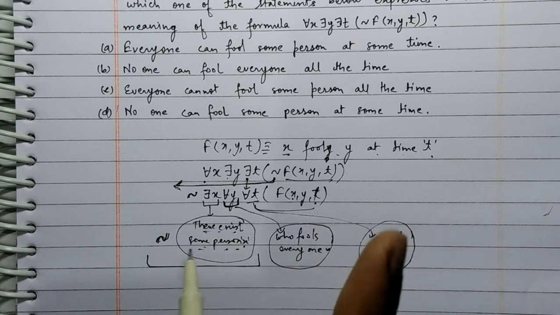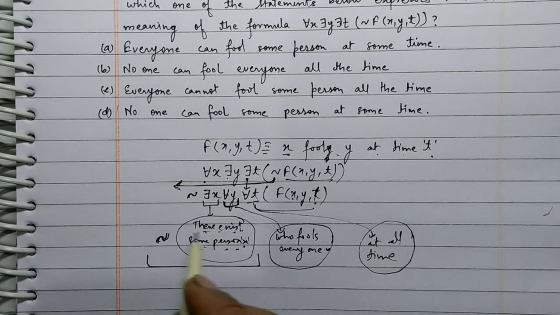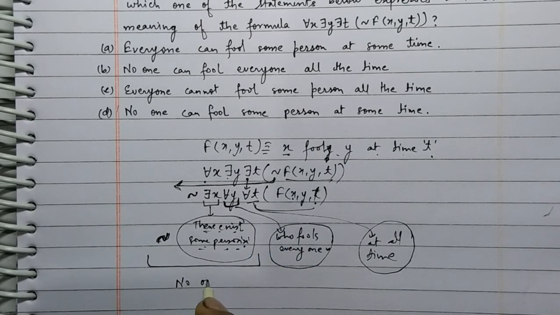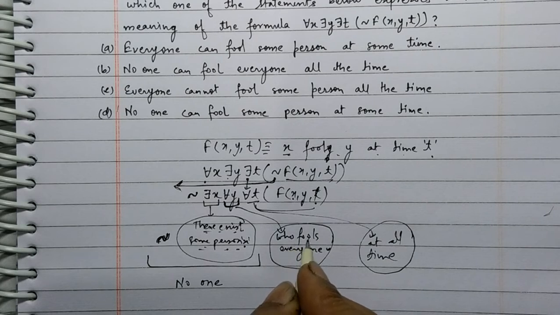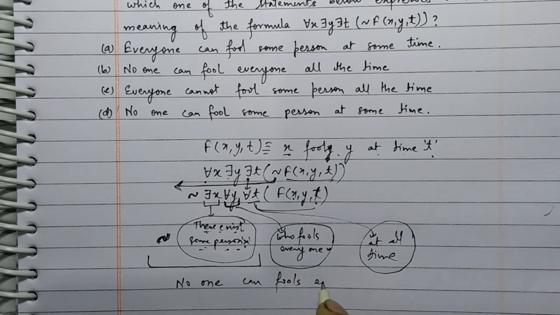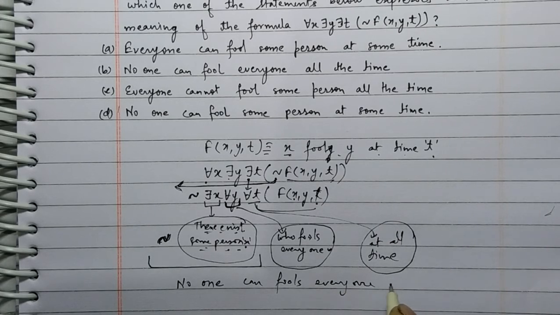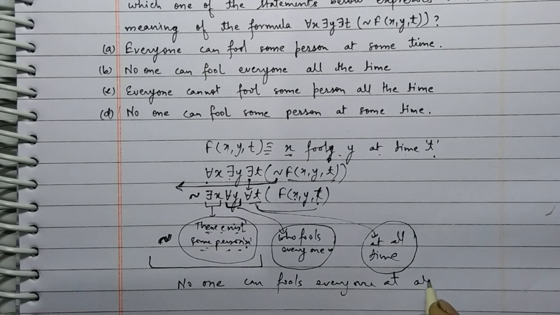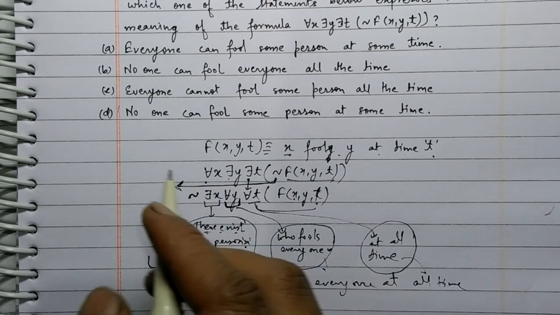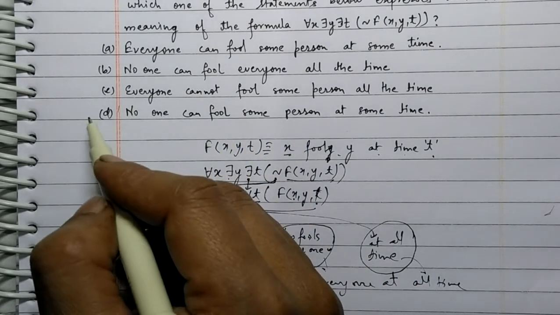There exists some person means there is at least a single person. If we apply not before it means there is no person, no one. Who fools everyone? No one can fool everyone at all time. So I think option D is correct.